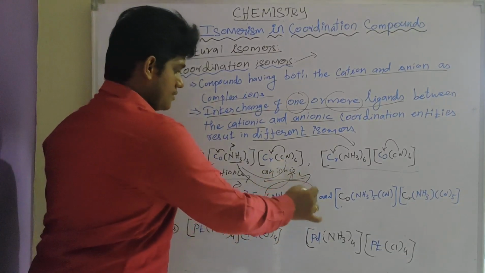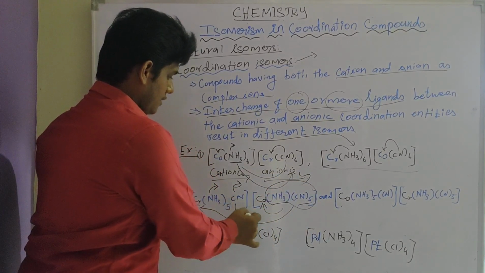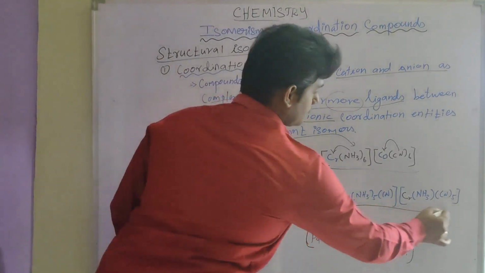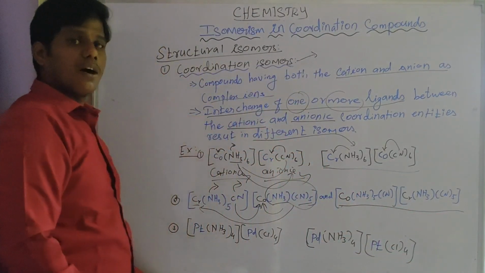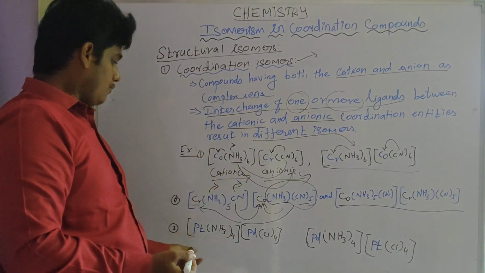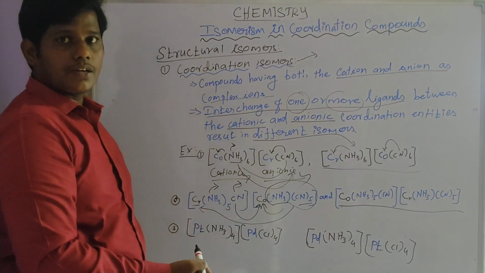These ligands interchange between chromium and cobalt, so a different coordination isomer is formed. These are the two examples of 6-coordinate complexes.